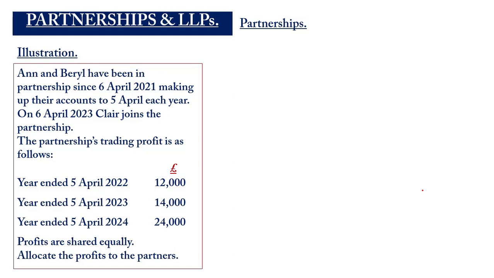Okay. So we are supposed to determine how this profit will be shared among them, and then determine the profit that they are supposed to pay tax on. You have Anne, Beryl, and then Claire.